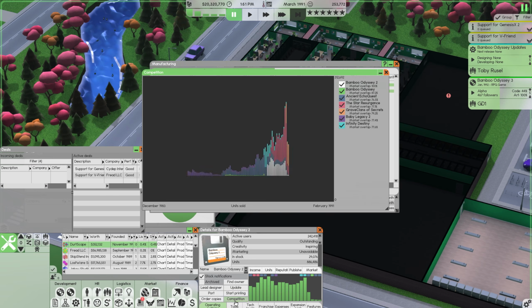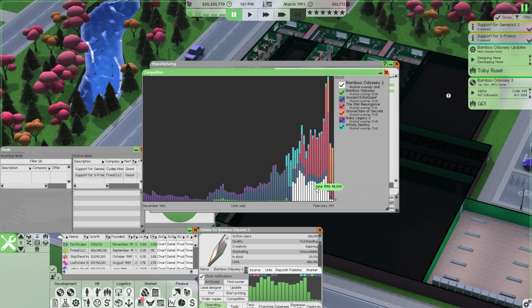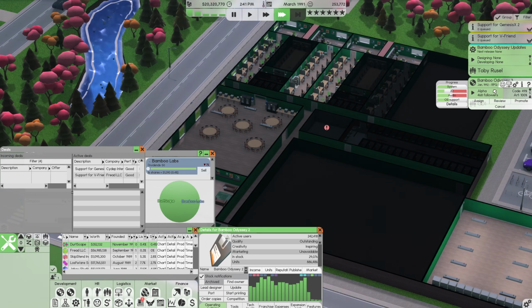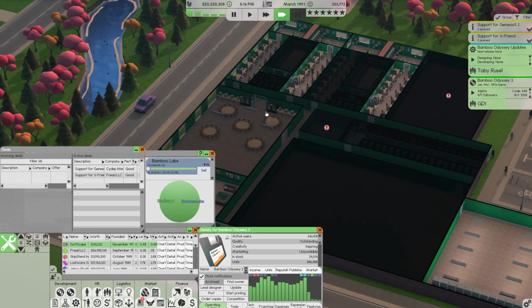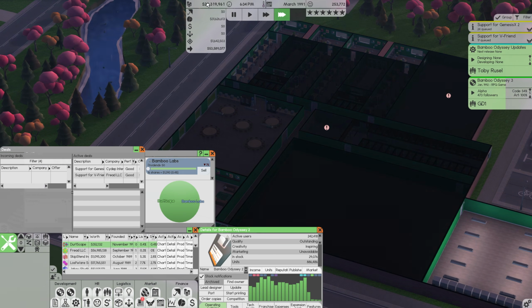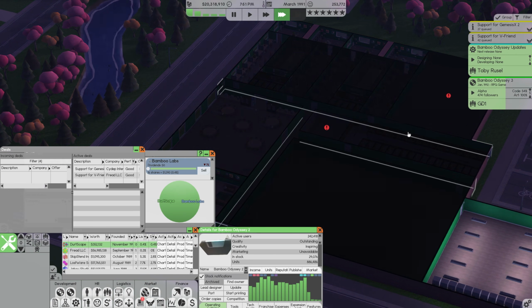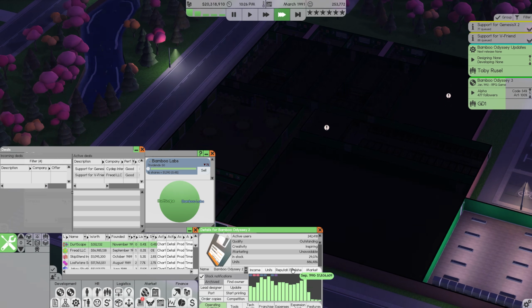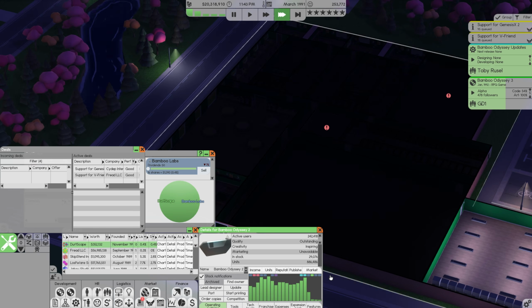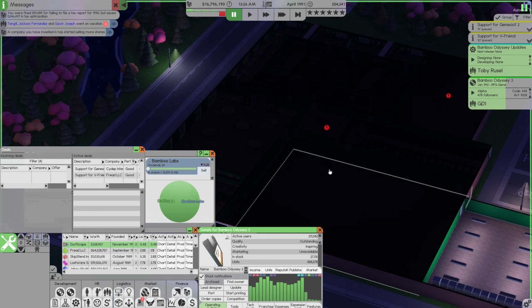But yeah, I mean, sometimes it happens. You can see there is now a lot of competition in this field. This is where we brought it out, and yeah, I guess this is why. This is why these games just took off and we can't keep up. But as soon as we release Bamboo Odyssey 3, we should see another little uptick in our sales there. I mean, we have 20 million in the bank. We have 53 million total value, so we're fine for right now. But just something to keep in mind. Every now and then, your competition will release something and just absolutely tank your sales. If you're not prepared for it, you don't have money in the bank, it can really quite hurt you.